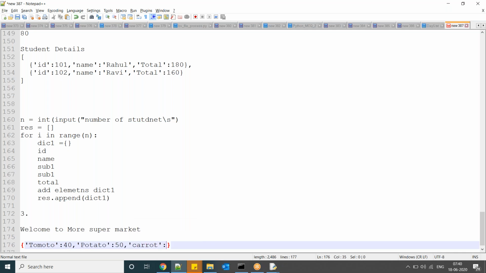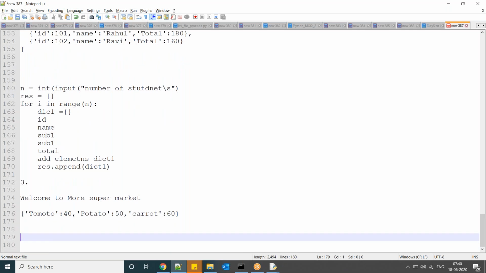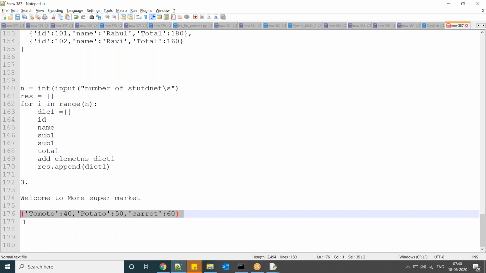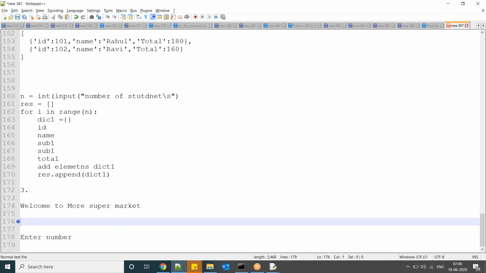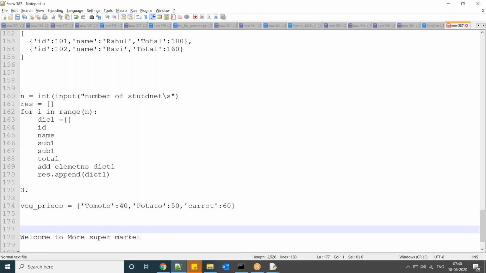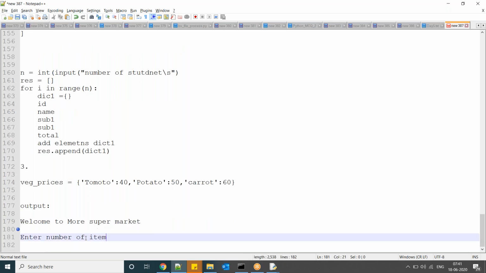Okay, take one dictionary. Now here what I want is, in your program, take one empty dictionary. Okay, now here, enter number of items. Don't get confused. So enter number of items.